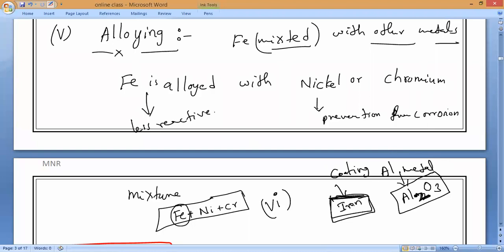This process is called anodizing. What do we call it, guys? The coating with aluminium we call anodizing. Kindly remember that. This is the last preventive technique of prevention of corrosion or rusting of iron.